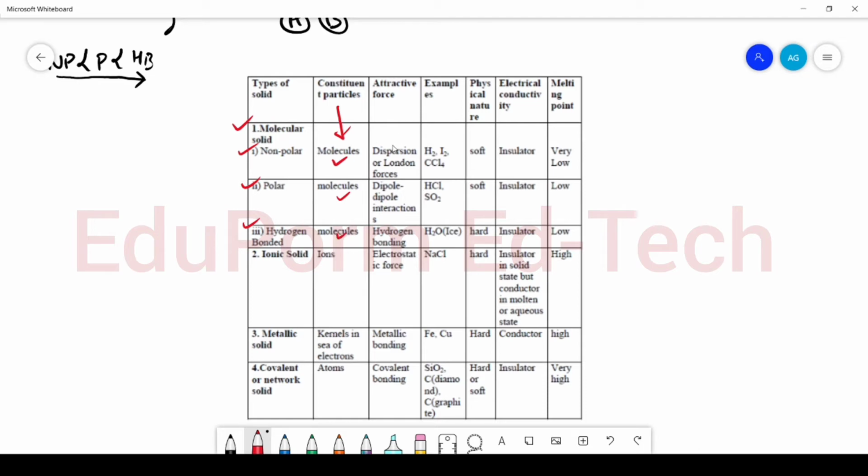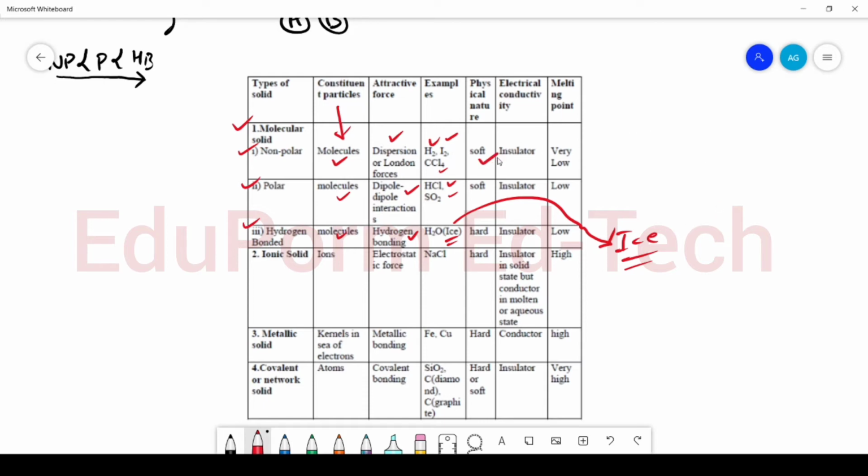In case of non-polar, dispersion or London force exists. In case of polar, dipole-dipole as well as dipole-induced dipole interactions exist. In case of hydrogen bonded, the hydrogen bonding exists. Example, H2 dihydrogen, I2 diiodine, CCl4 carbon tetrachloride. Example of polar, HCl, SO2. Example of hydrogen bonded, ice. Okay, please remember that ice is an example of hydrogen bonded molecular crystalline solid.